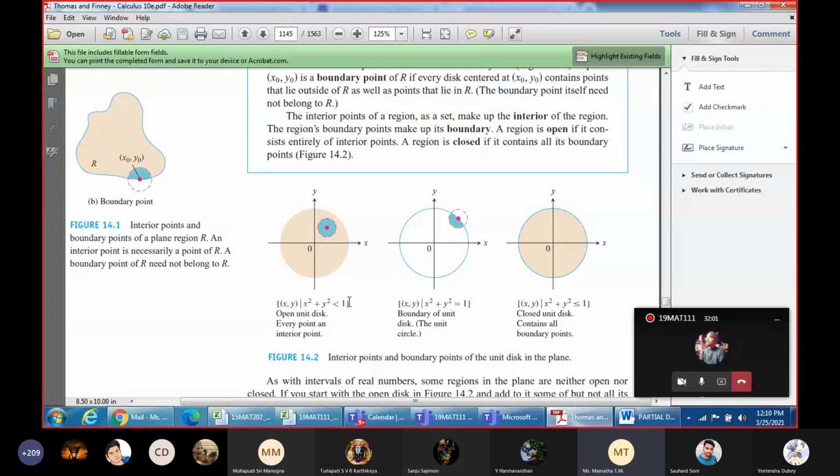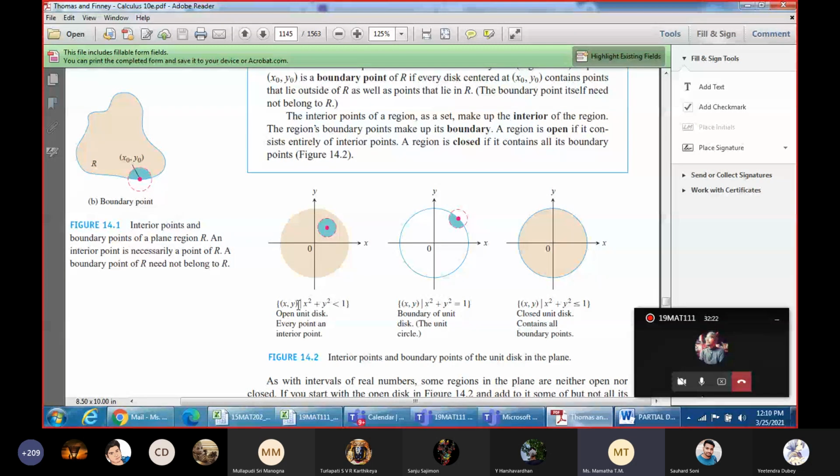If you have any kind of surface, we have to be very clear whether the point is lying on the boundary of a surface, or it is lying interior to the surface or exterior to the surface. Those kinds of notations we include by using inequalities of the functions.